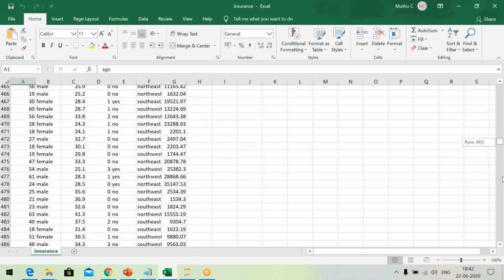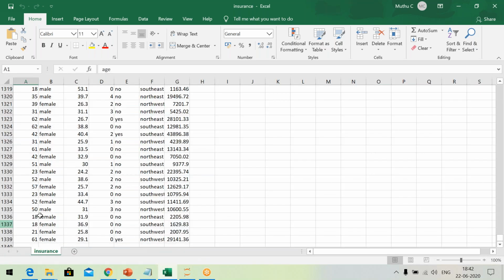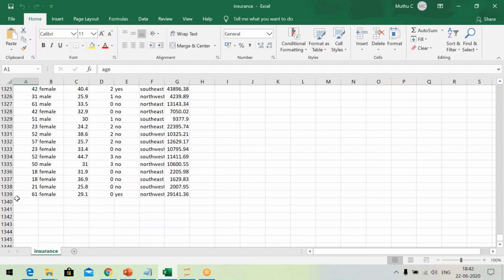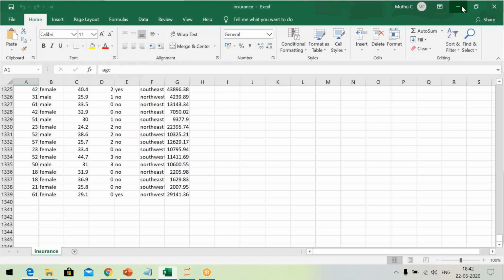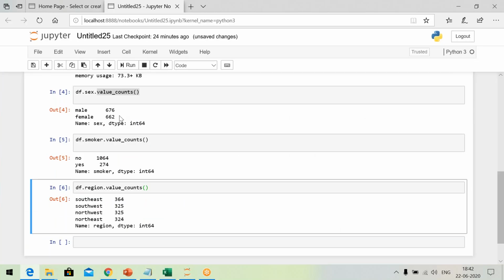430, right? Let me scroll down a little fast. 1440 rows, just one less, right? So if you add these two values, you will get 1400 and 1339. So in real life, half of the people are male, half are female. In my data set also, it is so.